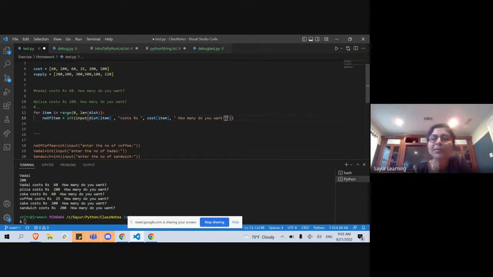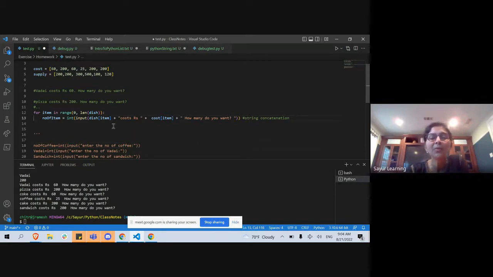But there is one small problem. The difference between print and input is that you cannot put these commas. It has to be one string. So we are going to do string concatenation, which is a plus. Whoever is taking notes, take a note on string concatenation. You need to learn about that. Pay attention, copy this thing in your notes.